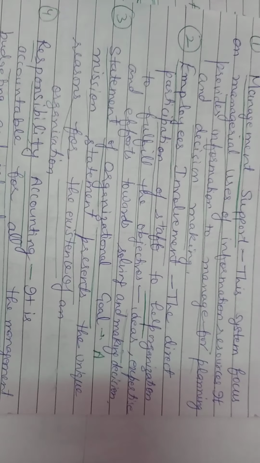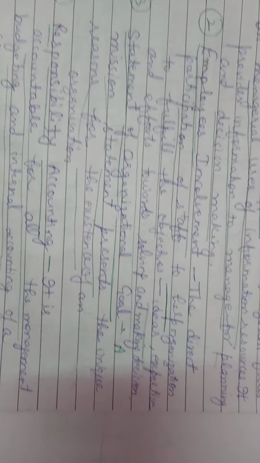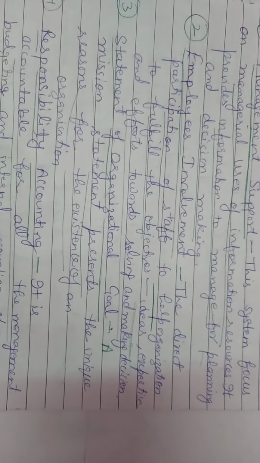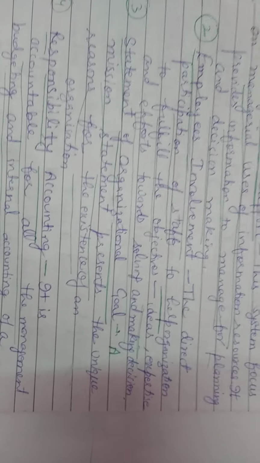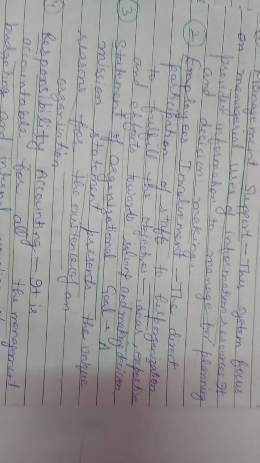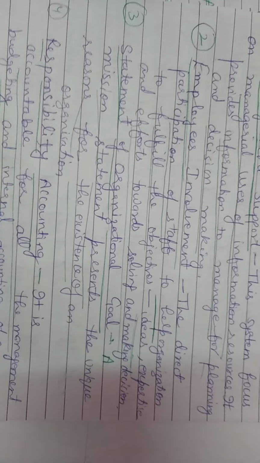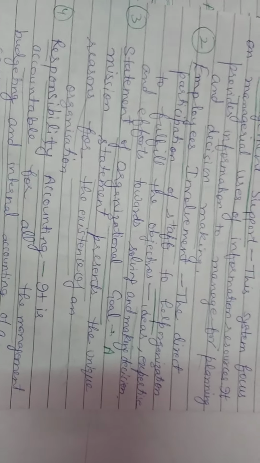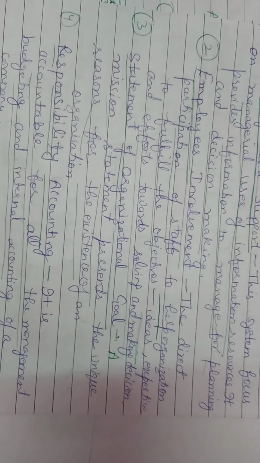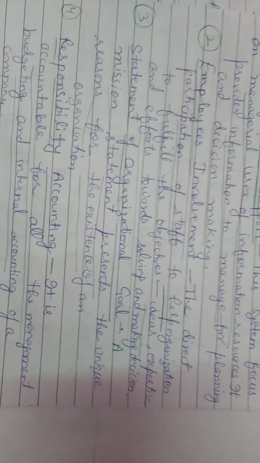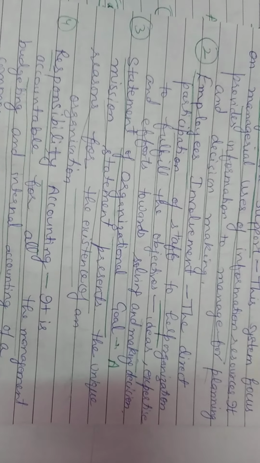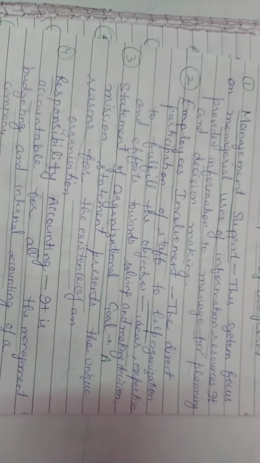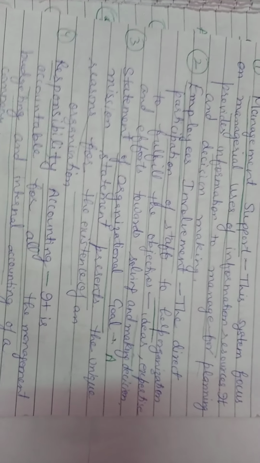Number 2, employee involvement. Here is the direct participation of the staff of any organization to help fulfill the objectives of the financial criteria. It includes ideas, expertise and efforts towards solving problems and making decisions also.